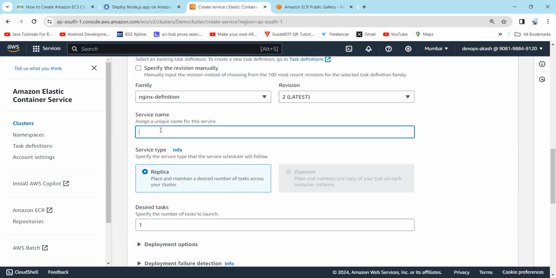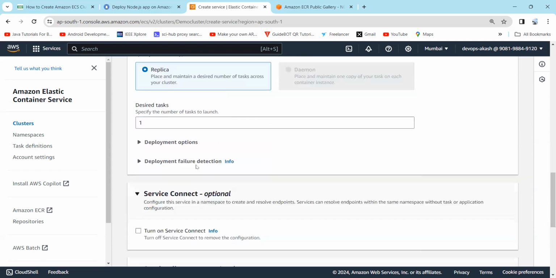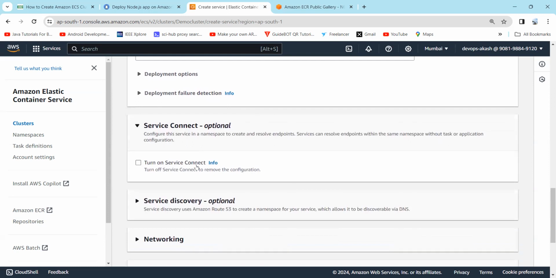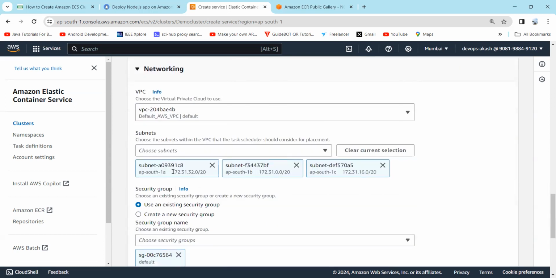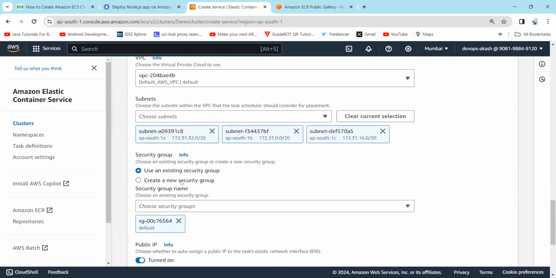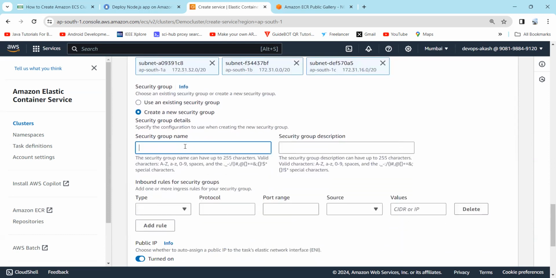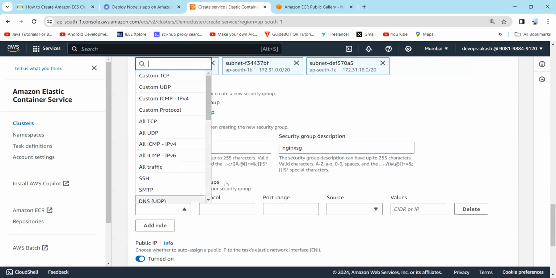And here we have to give the service name, which is Nginx service. And in networking, if you want to create a new security group, then just type Nginx SG, which means security group of Nginx, and just give a description so we can understand that this security group is of the Nginx instance.